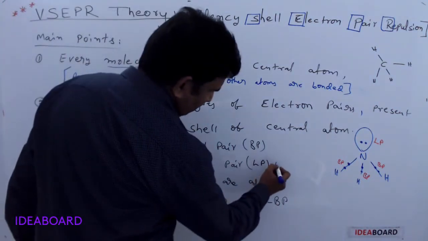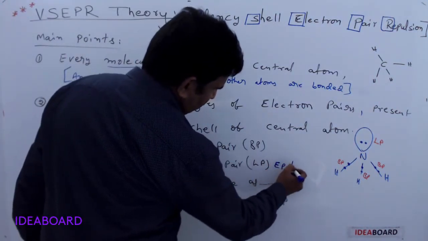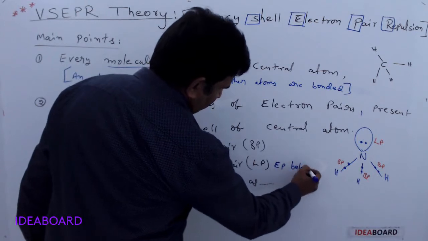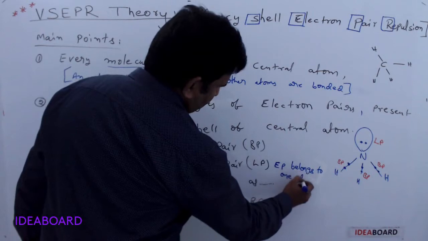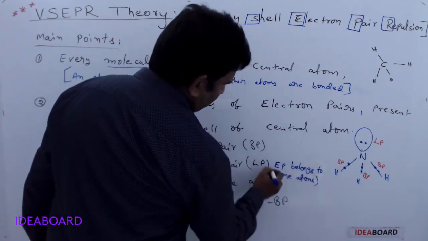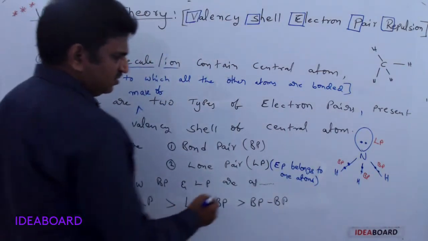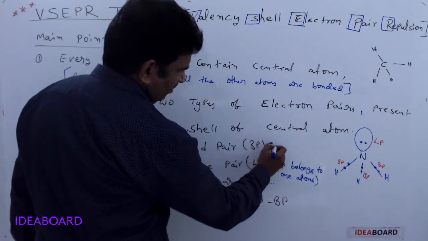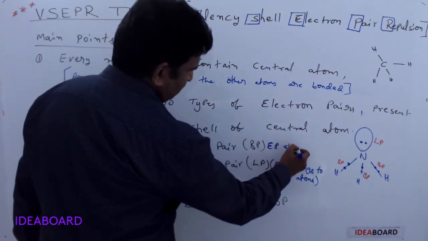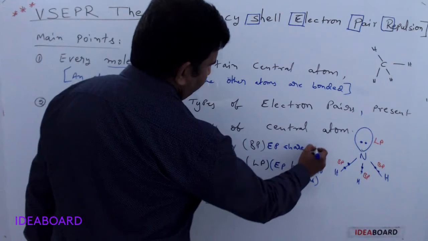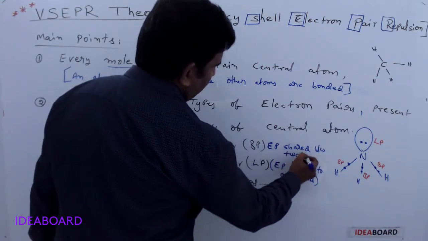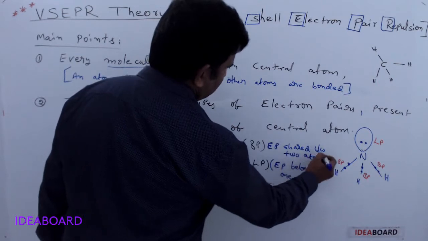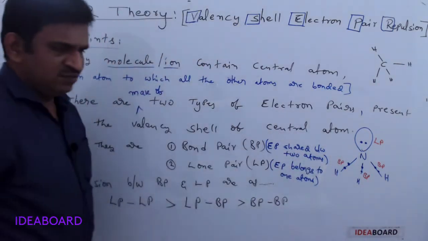So please remember, an electron pair that belongs to one atom is called a lone pair. An electron pair shared between two atoms is a bond pair.